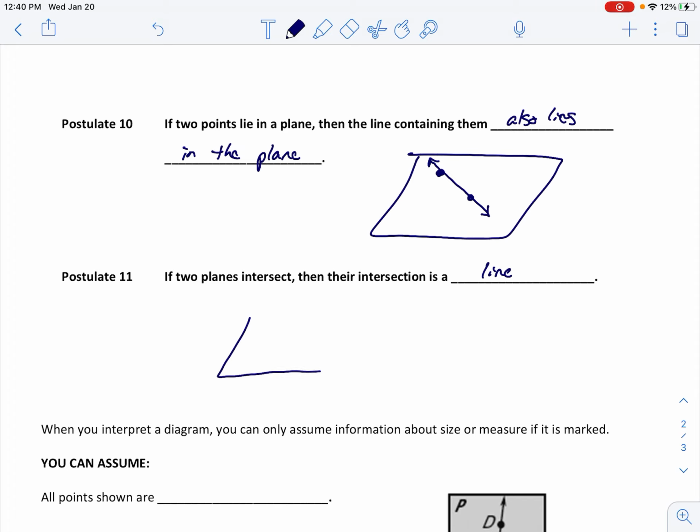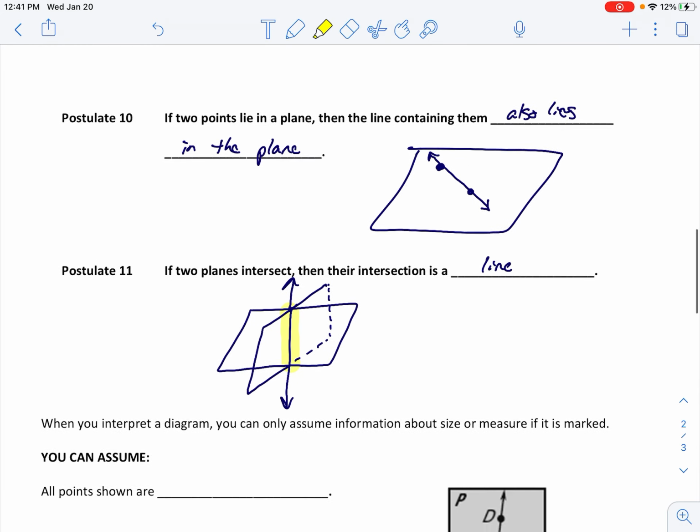This is kind of hard to draw. I'm going to do my best here. So there's a plane going that direction. Let's say we got this one here. You can kind of see where they're intersecting there. So I did my best with the drawing. If you ever see me in person, I can give you a real world example. But 2 planes will intersect at a line, just like 2 lines will intersect at a point. So if we take these 2D figures, planes, they will intersect to form a one-dimensional figure, which is a line. So those are some examples of postulates.